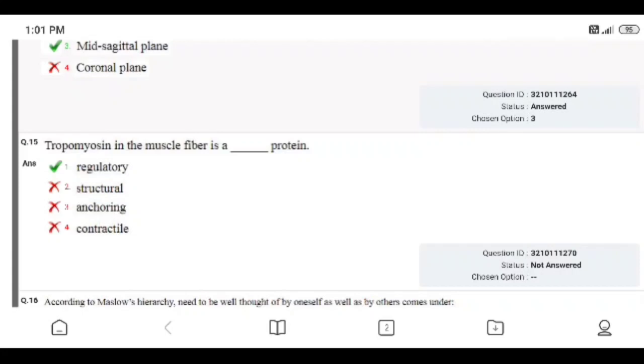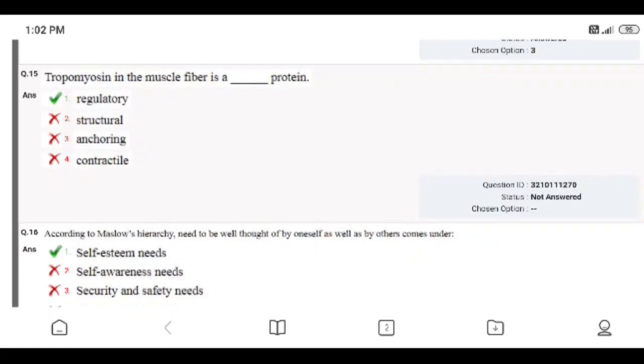Question number 15. Tropomyosin in the muscle fiber is a dash protein. Answers: regulatory, structural, anchoring or contractile. Right answer is regulatory. I did not attend this question.